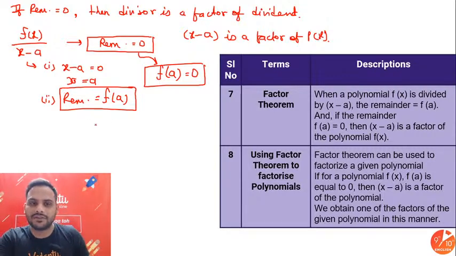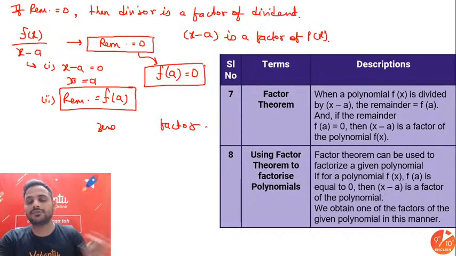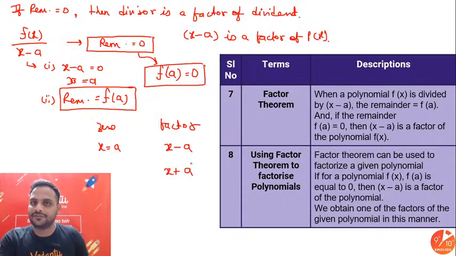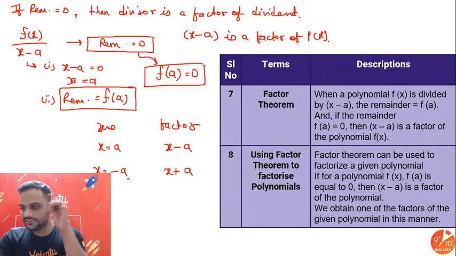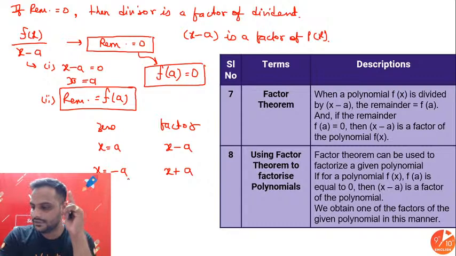So यहाँ पे बेटा conversion is very important. If I give you 0, what will be the factor? If I give you the factor, what will be 0? Suppose x equal to a is a 0, then the factor will be, shift a over there, x minus a will be a factor. If I give you x plus a as your factor, make x plus a equal to 0, shift a over there, x equal to minus a will be your 0. So this conversion is very important. This conversion, again I am telling you, is very important.